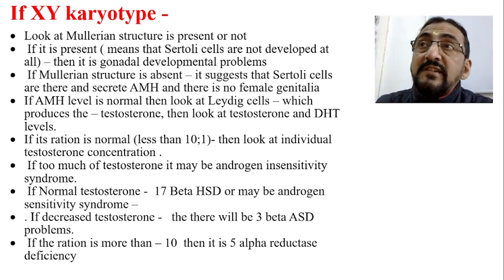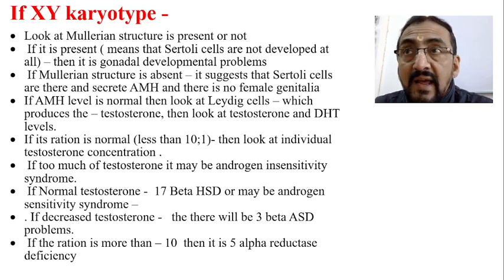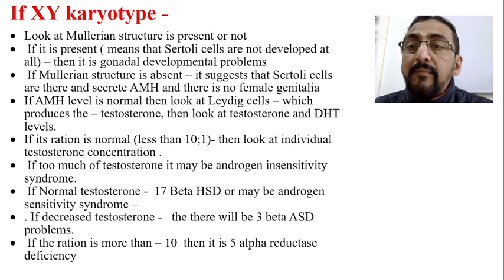If Mullerian structures are absent, it suggests that Sertoli cells are there and they have secreted anti-Mullerian hormone. Therefore, there is no development of the Mullerian duct and no female genitalia.